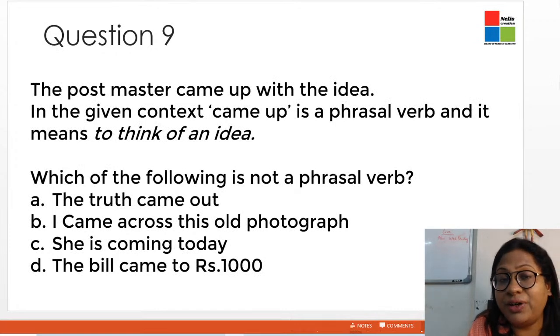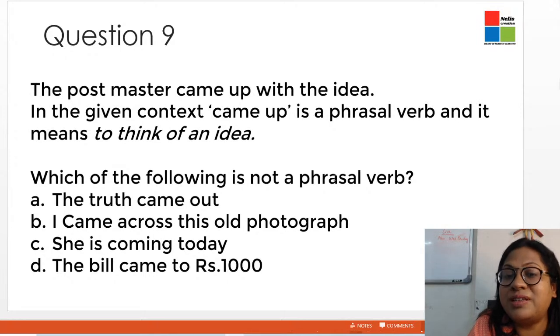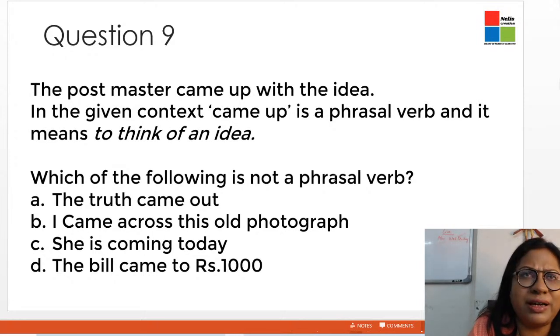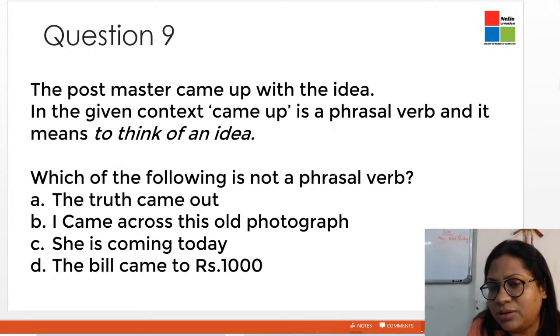Now this is a little different kind of question. The postmaster came up with an idea. This sentence is there in the extract. The postmaster came up. The word came up, what does this mean? It is a phrasal verb, and it means to think of an idea. Like we often say, I came up with this idea, I came up with a thought. So the word came up is a phrasal verb.